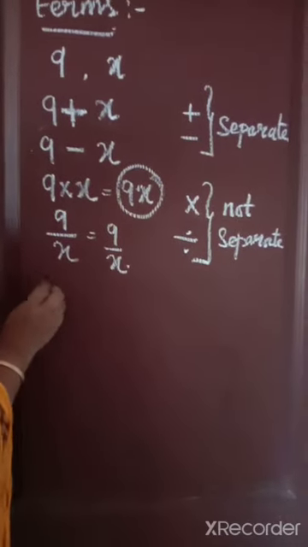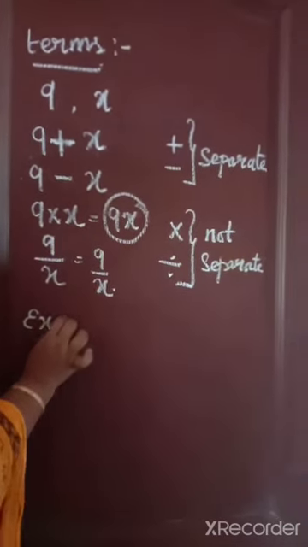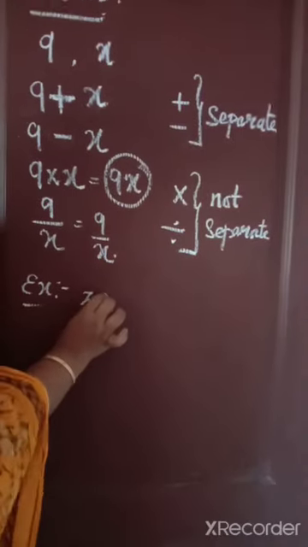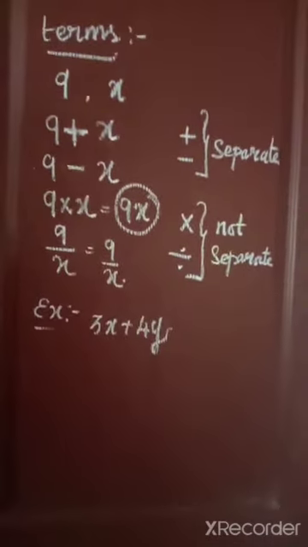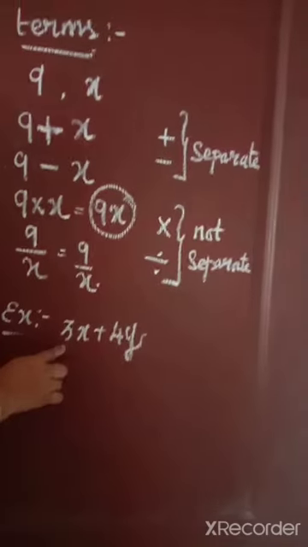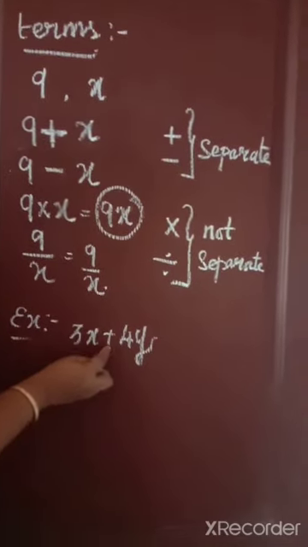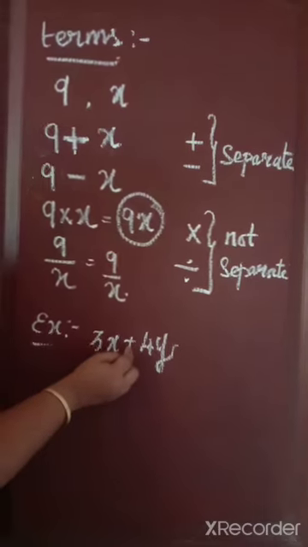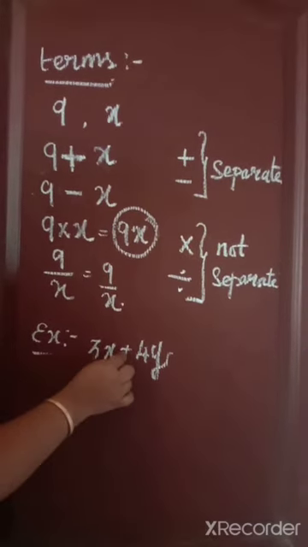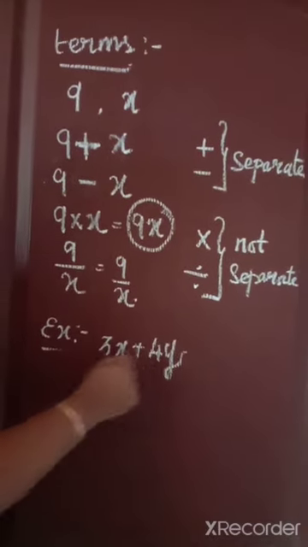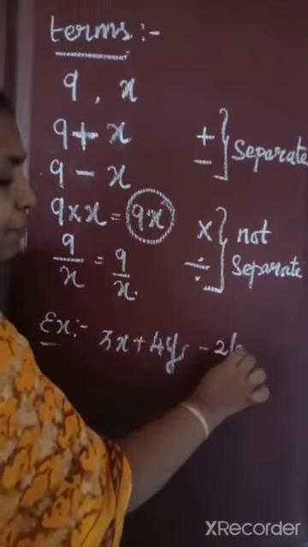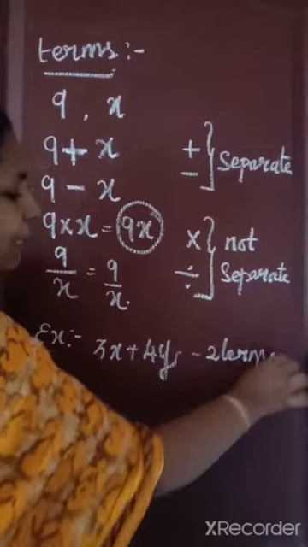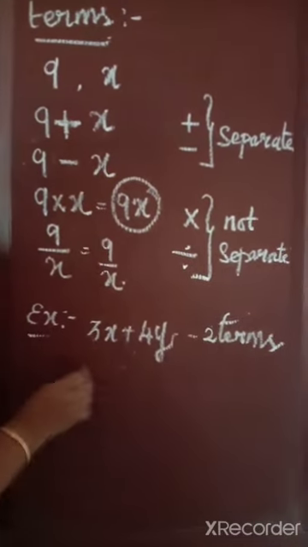Listen, how many terms are there? Example: 3x plus 4y. How many terms are there? How many plus signs are there? Only one plus. There is one term before the plus and one term after the plus. So how many terms? Yes, 2 terms. Consider another one.